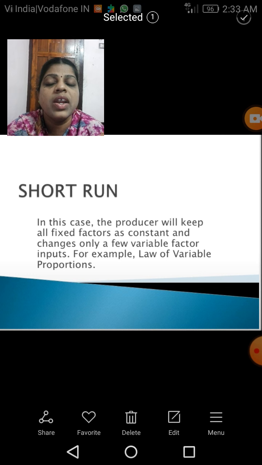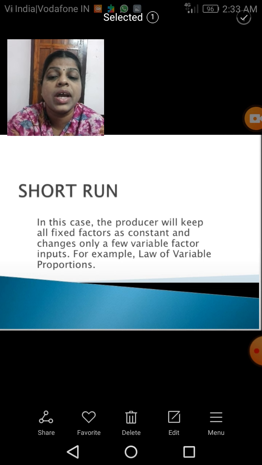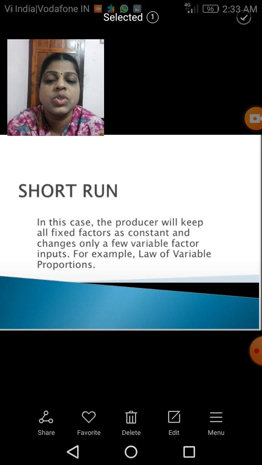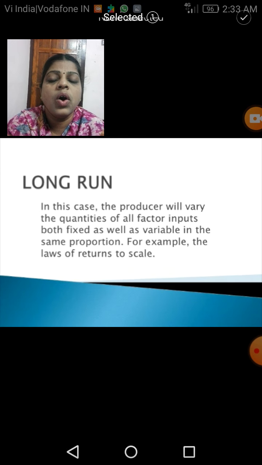So here in the short run, the producer will keep all the fixed factors constant and change only a few variable factor inputs. The short run production function is also termed the law of variable proportions. That is about the short run production function. Long run production function.